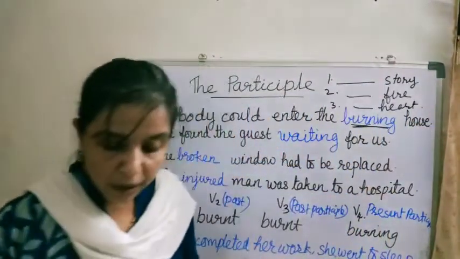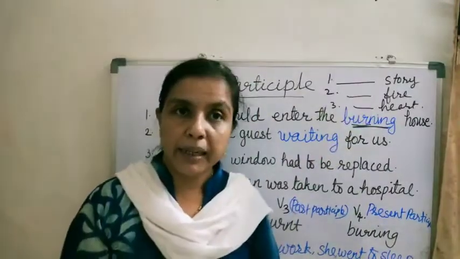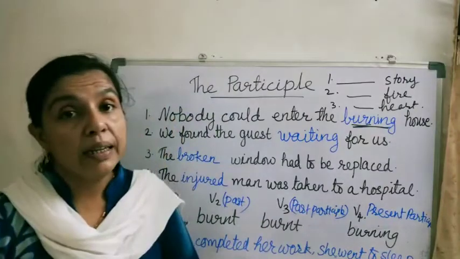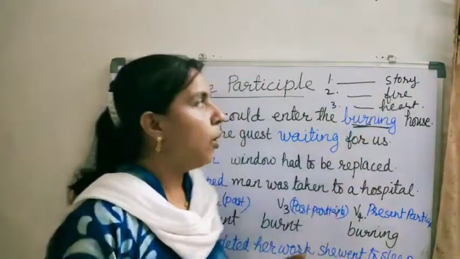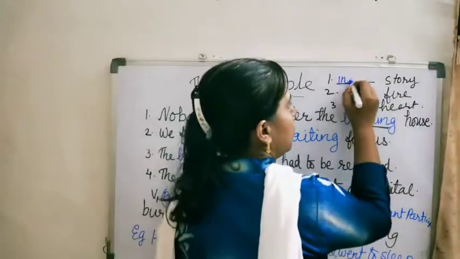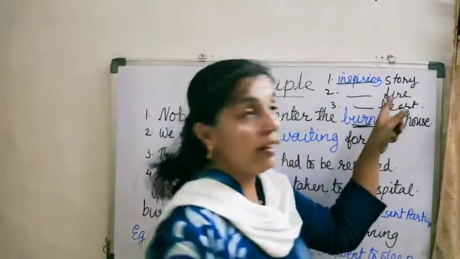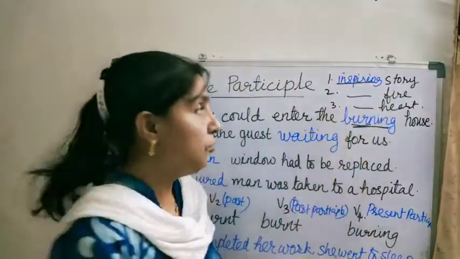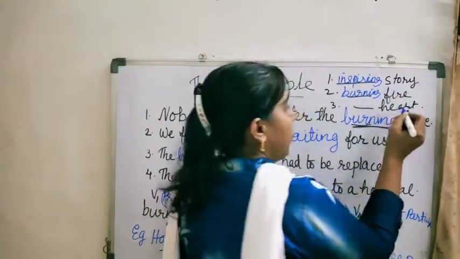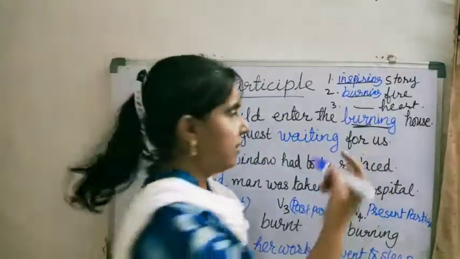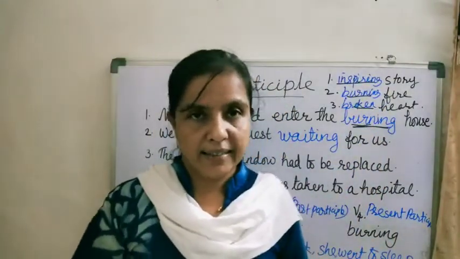Here what you have to do is use a participle, and for story, use a participle as an adjective. So, inspiring story. Now next it is fire, burning fire. And next hurt, broken heart. So in this way you will complete all the exercises.